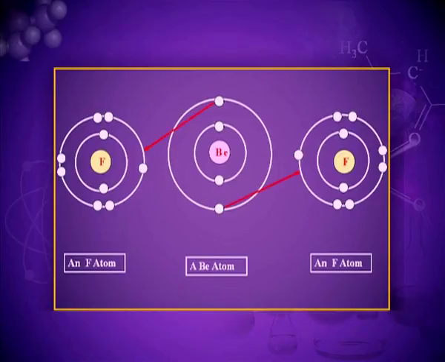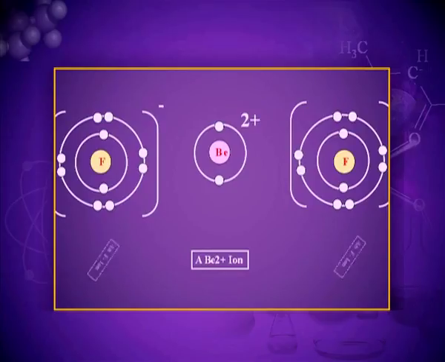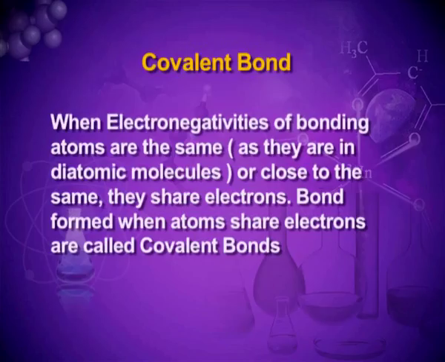Now again there will be transfer of electrons from beryllium to fluorine. Beryllium now acquires 2 positive charge and the fluorine acquires negative charge. This way there will be an attraction between the positively charged ion and the negatively charged ion, and ionic bond will be developed. The next type of bond is covalent bond.